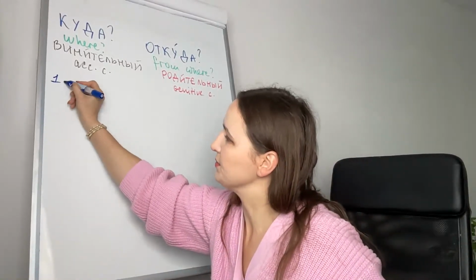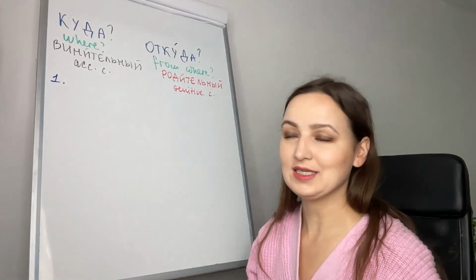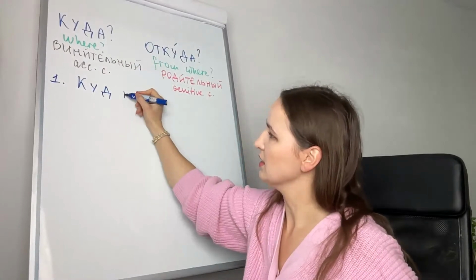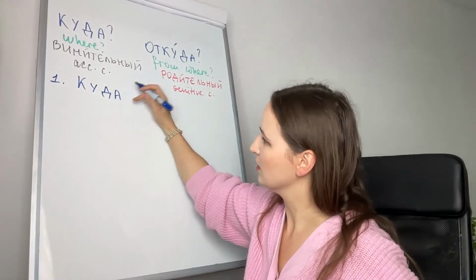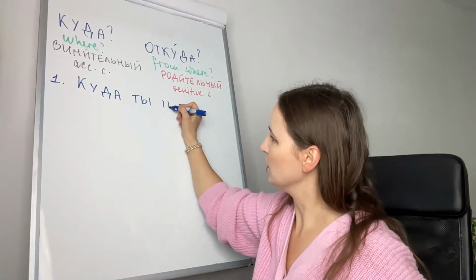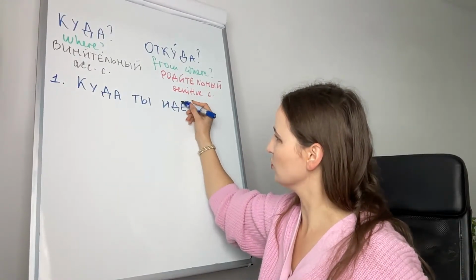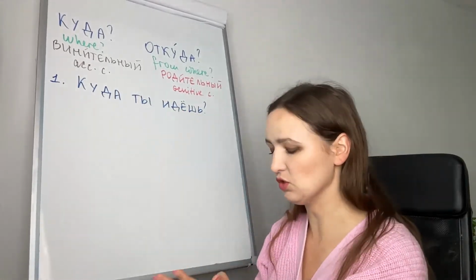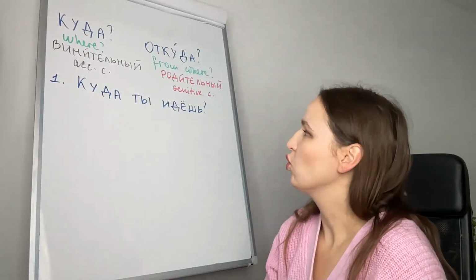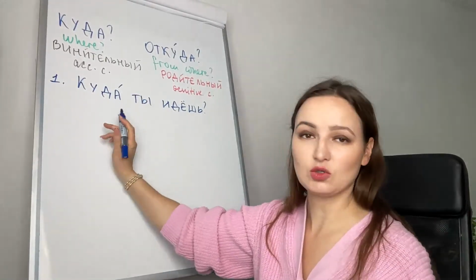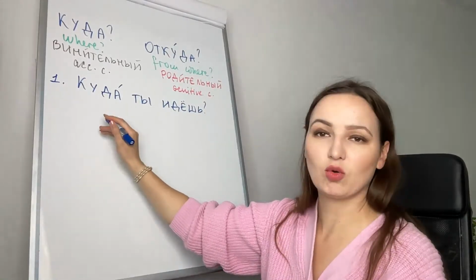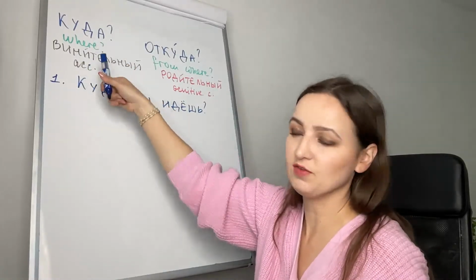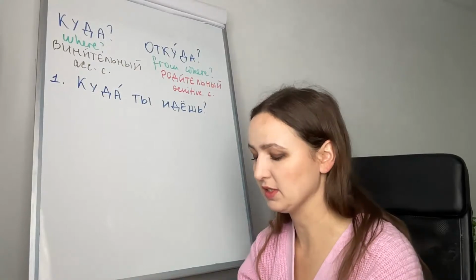Хорошо, now let's look at some examples. Number one is a question. Куда ты идешь? Where are you going? To answer this question, all the nouns that we are going to use have to be in accusative case, винительный падеж. Let's look at the examples.